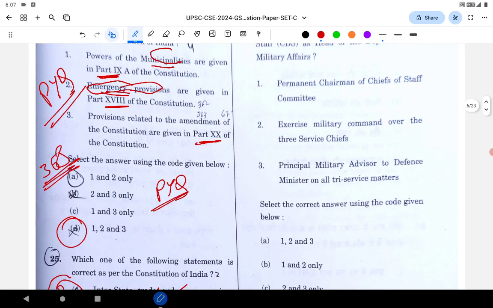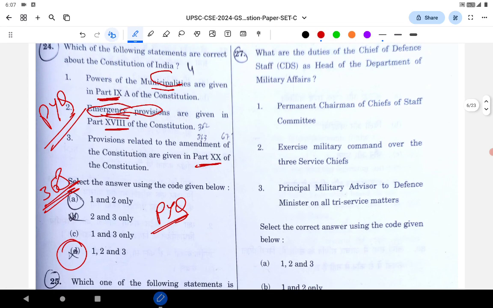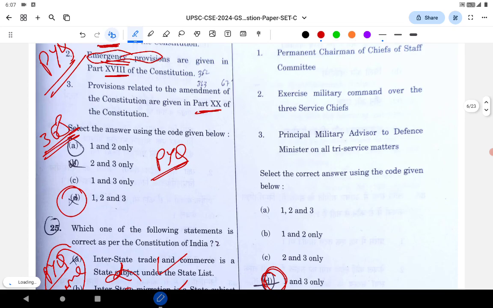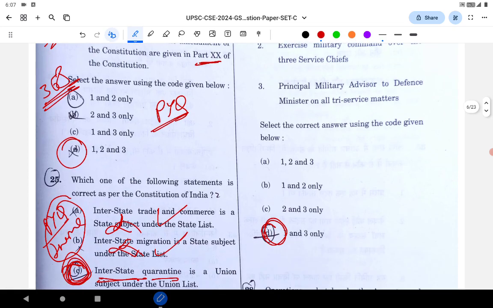Next, go to the next question. It is related to Chief of Defence Staff. Option number 2 is wrong. Option 2 is wrong; 1 and 3 are the answer.